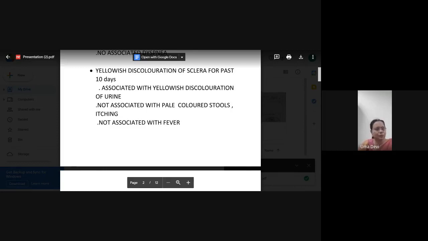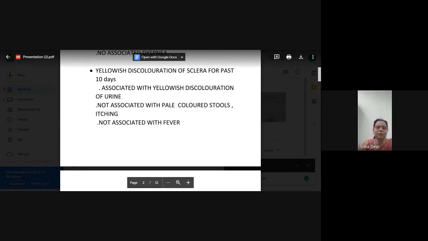And also, why is there itching in obstructive jaundice? Due to increased bile salts which deposit in the skin, in cholestasis. So that is why you get that itching. Now we'll come to hemolytic jaundice. In hemolytic jaundice, which bilirubin is high? Indirect bilirubin, unconjugated.